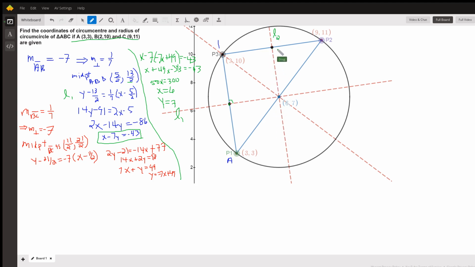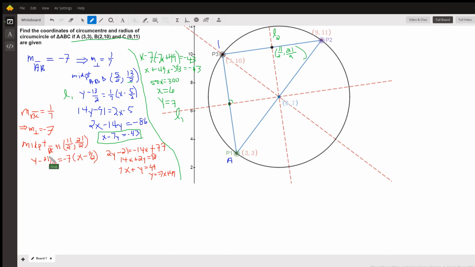The midpoint is average of the x's. 9 plus 2 is 11, 11/2 over 11 plus 10, 21/2. So there's the midpoint, 11/2, 21/2. And we know that the slope of this line we just calculated as -7.